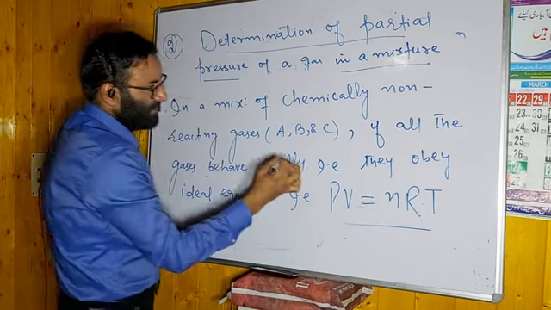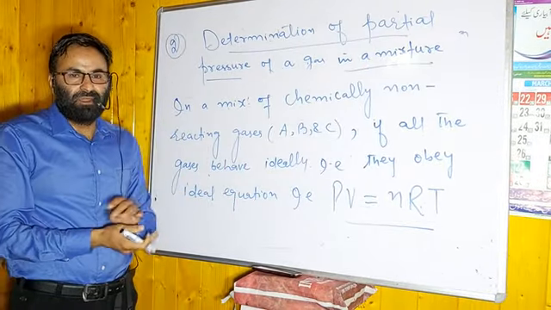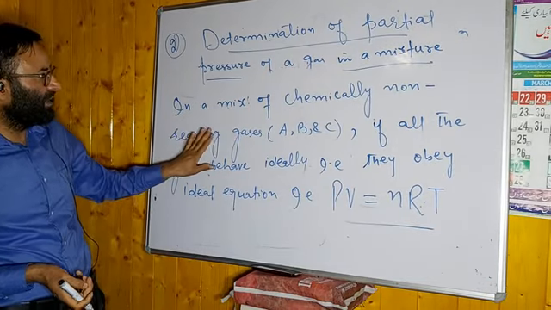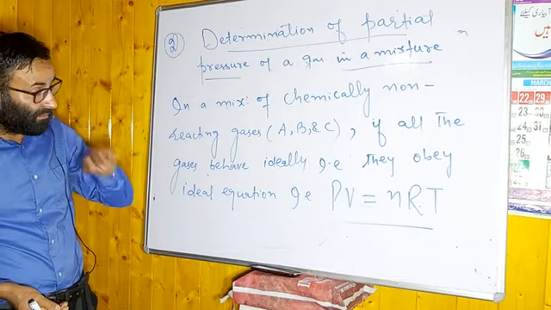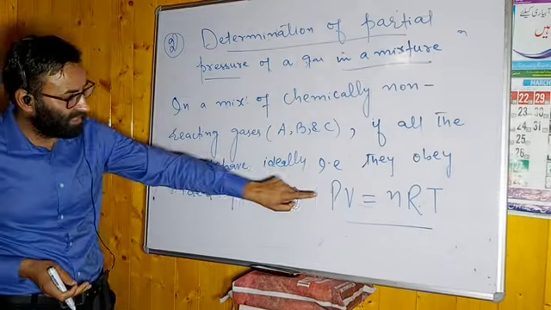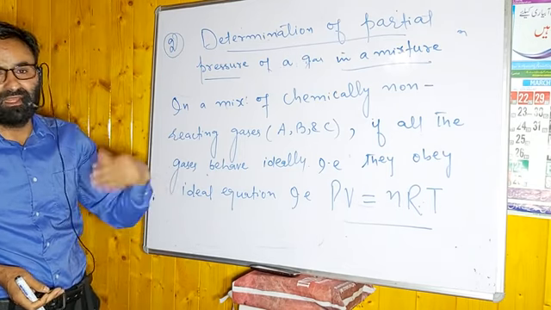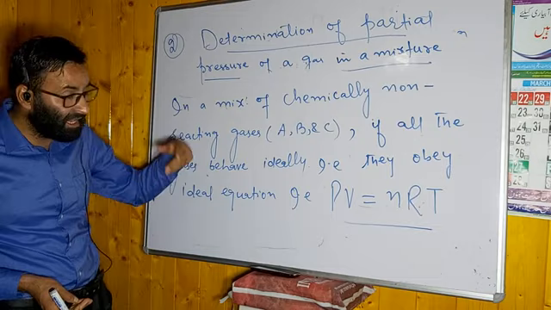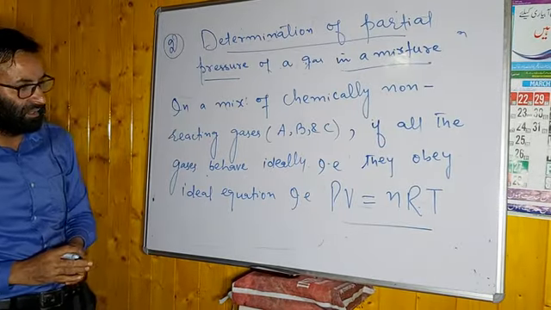अब आपको सिंपली लेना, हमने तीन गैसेस का मिक्सचर लिया है A, B and C. यही मैंने लिखा, in a mixture of chemically non-reacting gases A, B and C, if all the gases behave ideally, it means that they obey the ideal gas equation. ये आपको next topic है, the gas which obeys this is ideal gas, and the gas which does not obey is non-ideal, or real gas. But we have assumed here that every gas behaves ideally, that is, they obey PV is equal to nRT.